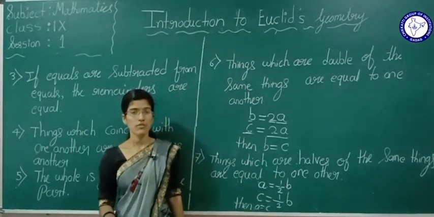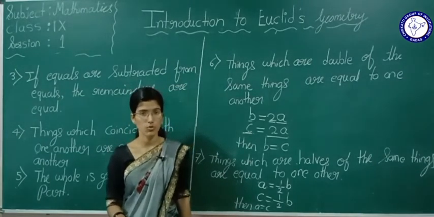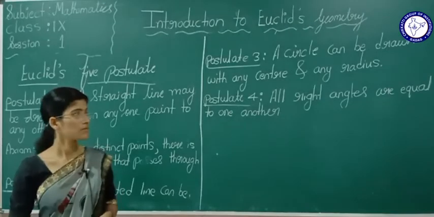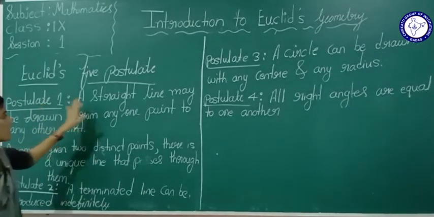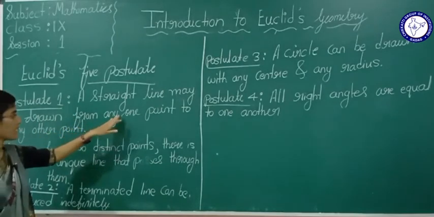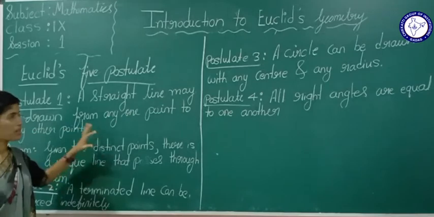So next we will see the postulates of Euclid. Now see, Euclid's first postulate: a straight line may be drawn from any one point to any other point. So what is this telling?